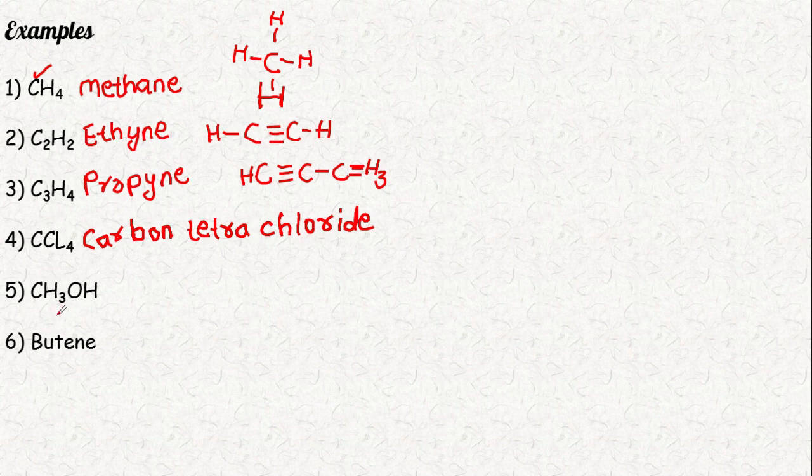Again, next is CH3OH. Here OH is separate and CH3 is separate. This is a different case. When it comes to OH, it's a functional group. As I already told, OH is a functional group. OH will have the suffix OL, and here it's CH3.